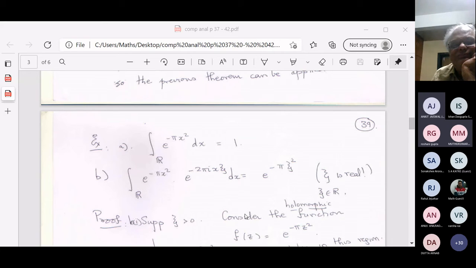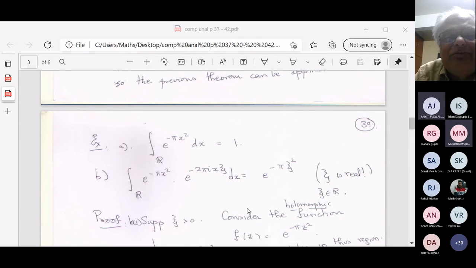to minus pi y squared, and then we go into double integration and change the coordinates to polar coordinates, and then we go on proving. Correct. Okay, you have to be slightly careful, because what you're using is the change of variables formula. Yes, change of variables is very important.